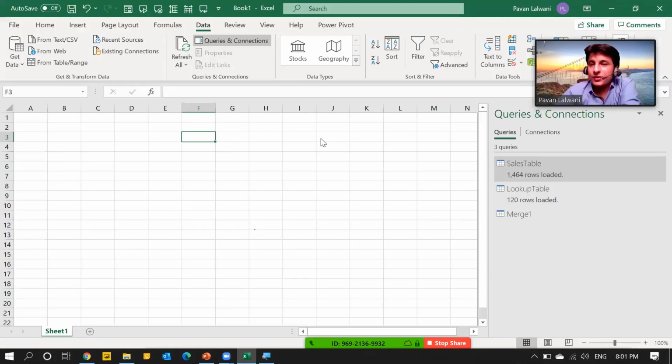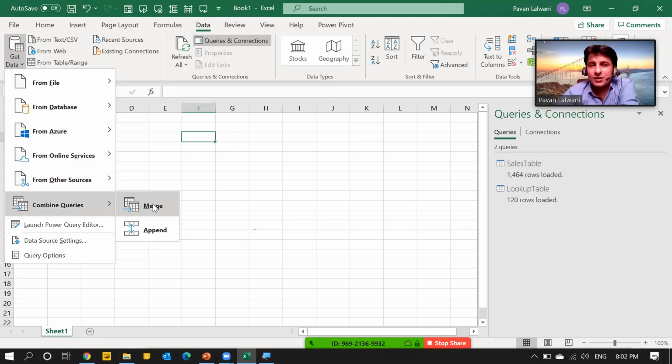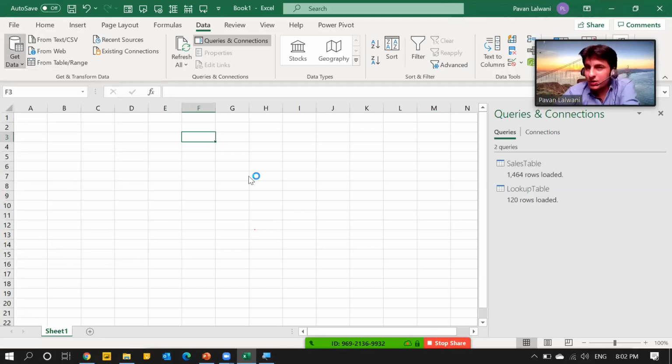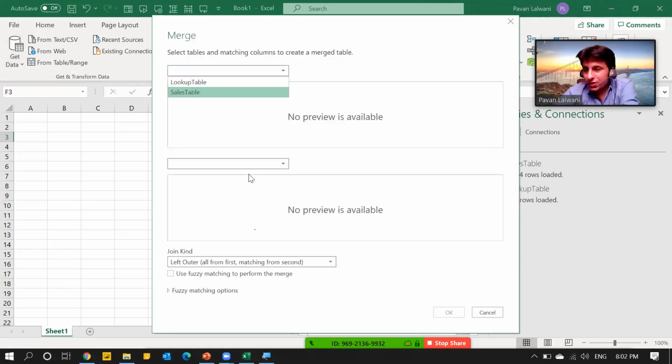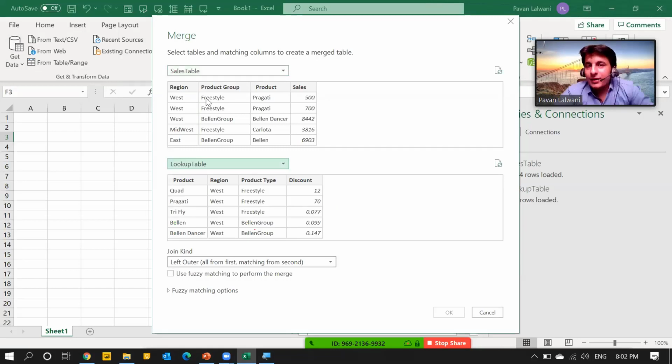So first of all, I brought the tables. Then I clicked on this button here, combine queries, merge table. From the top, I selected the transactional table and the lookup table. How did I create the relation? Press Control and click any columns. In the first table you select in any sequence, no problem, using Control click. In the same sequence at the bottom, if you select region first at the bottom, you select region first on the top as well. Using Control click.